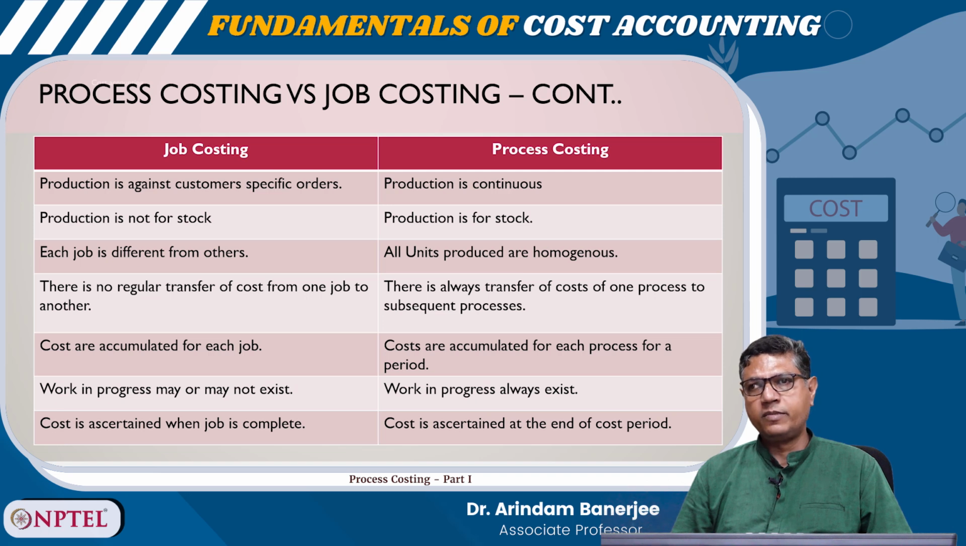Each job is different from others in the case of job costing. In case of process costing, all units produced are homogeneous. There is no regular transfer of cost from one job to another in job costing. There is always transfer of cost of one process to subsequent processes. Costs are accumulated for each job. Costs are accumulated for each process for a period. Work in progress may or may not exist in job costing. Work in progress always exists in process costing. Cost is ascertained when the job is complete. Cost is ascertained at the end of the cost period.